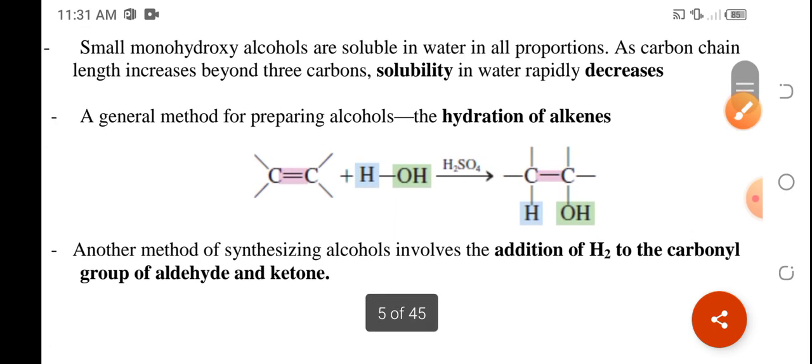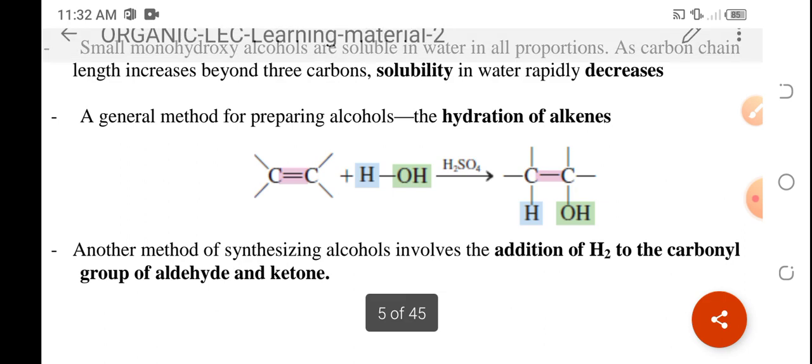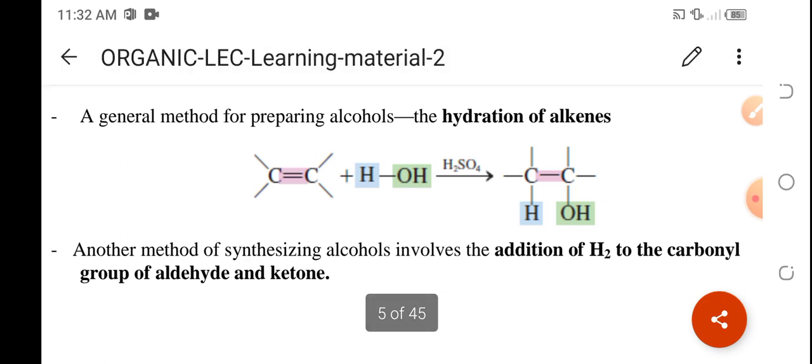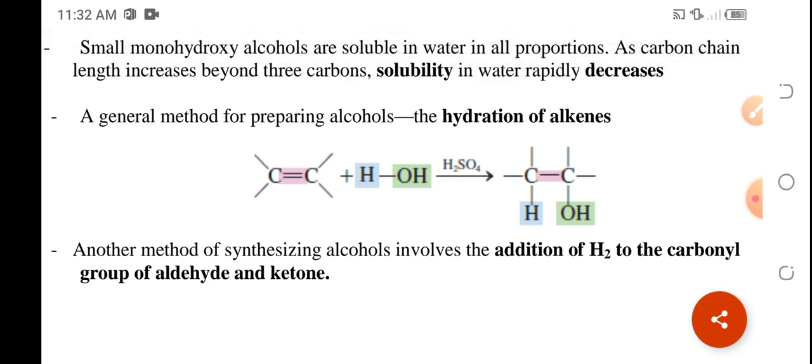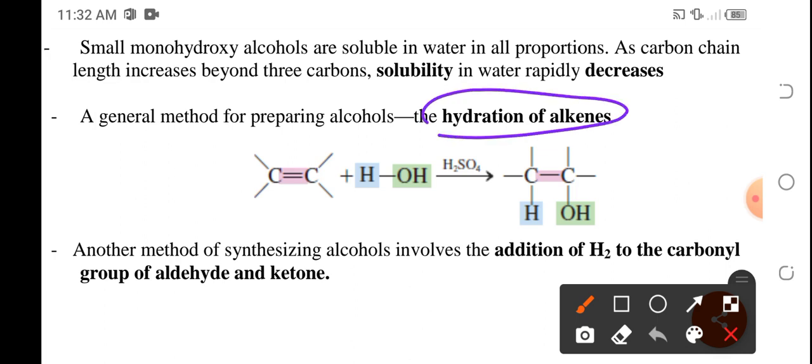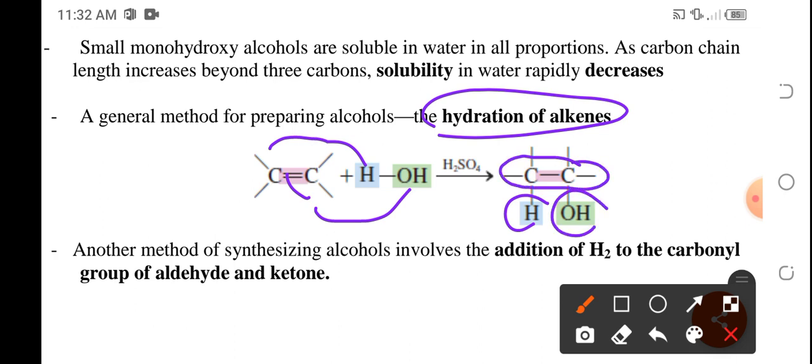Okay? And alcohols are generally prepared, aside from fermentation, via hydration of alkenes. So we could recall that during hydration of alkenes, the double bond will be broken such that the hydrogen and the hydroxyl group will be accommodated to the carbon atom that originally bears the double bond.